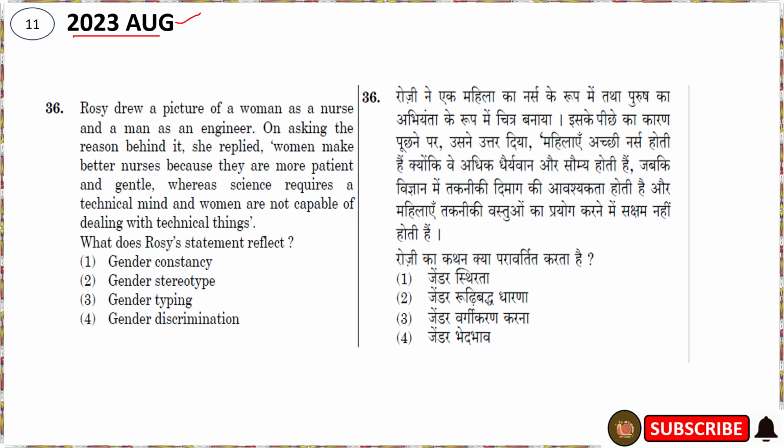What does this statement reflect? It is clearly showing gender stereotype. Why? Because Rosie has a fixed idea about men's and women's working roles. So it is showing gender stereotype. So the second option is the correct option for this question.